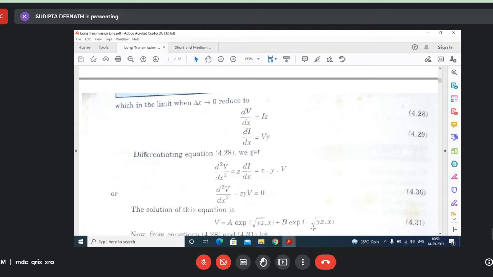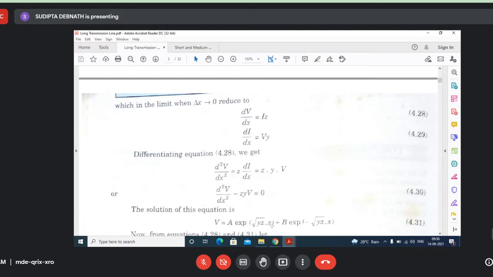So V will be equal to A e to the power root over yz into x, because x is the variable, plus B into e to the power minus root yz into x. Okay, this solution you can find by trying to solve it or taking the help of any maths book. Now A and B are constants, so we need to find the values of A and B. These are the constants. Okay, and remember that x is the distance from the receiving end.